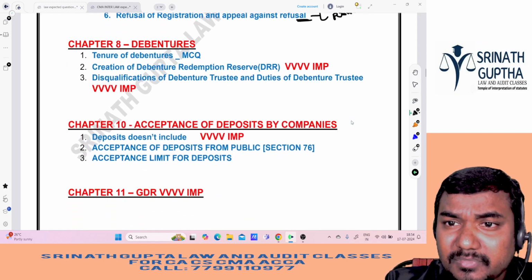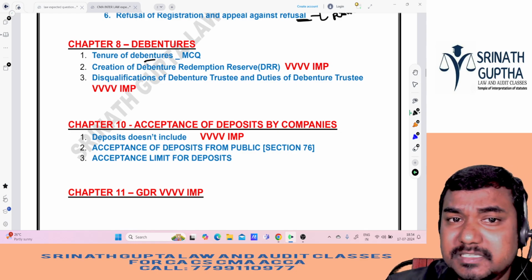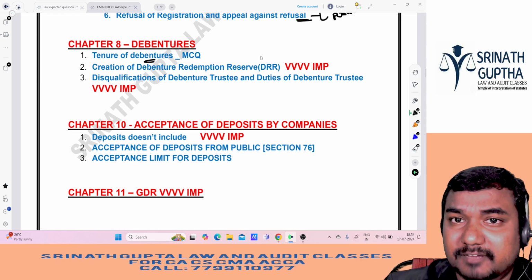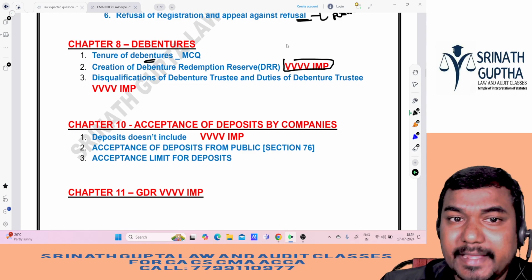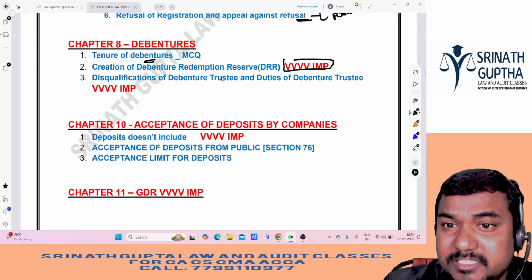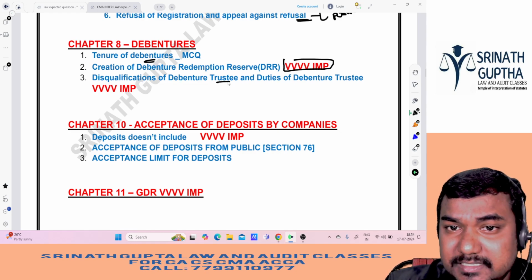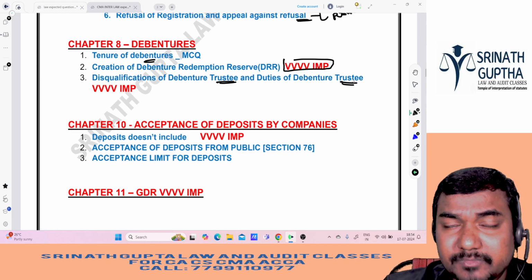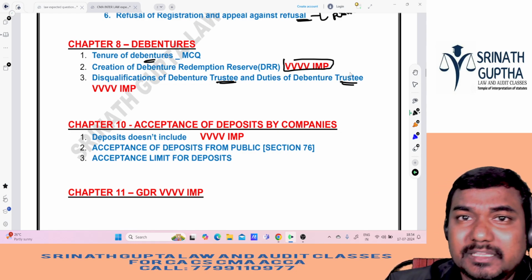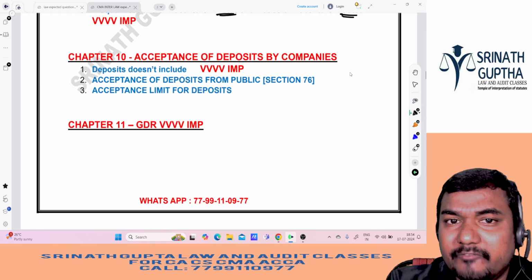Again, debentures: tenure of debentures he can ask for MCQ, and creation of DRR is very, very important. Disqualifications of a debenture trustee and duties of a debenture trustee, he can ask in the exam based on the trustee. Who cannot become a trustee and what are the duties of a trustee, he can ask.